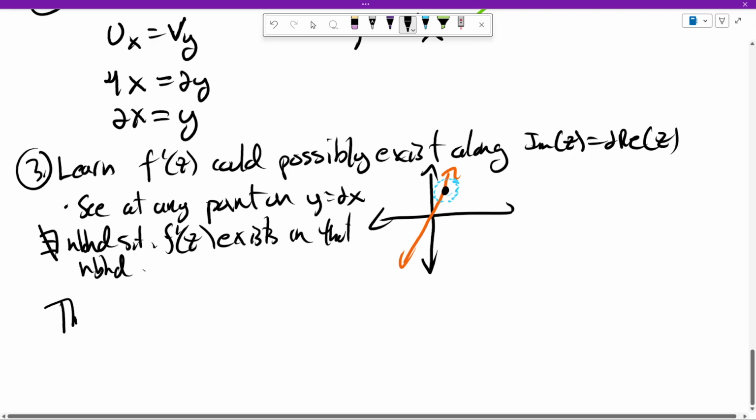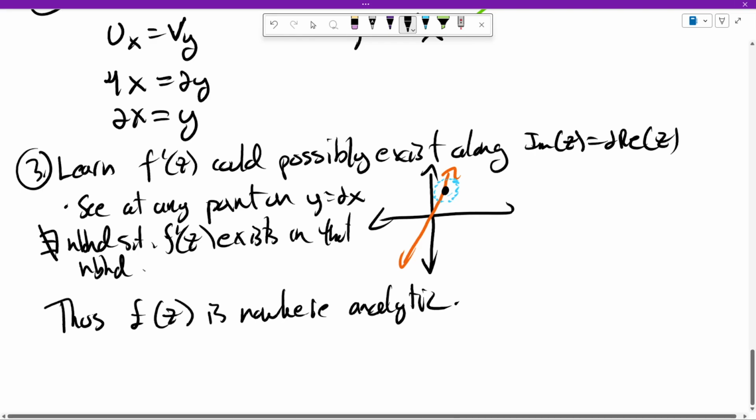So there's no points. F is analytic nowhere. There's nowhere analytic. Let's write it like that. There's no points where f is analytic. So that's how one can use the Cauchy-Riemann equations to figure out where a function fails to be analytic.